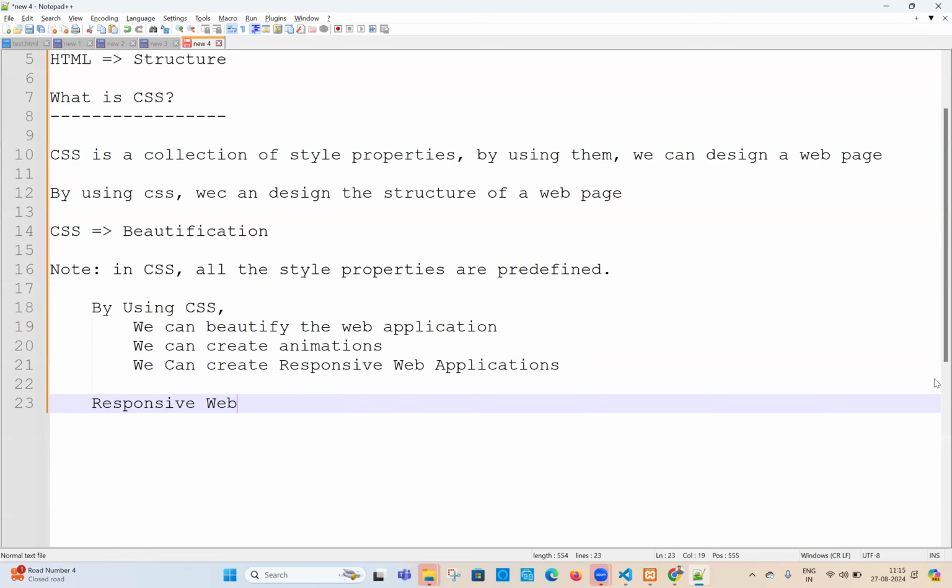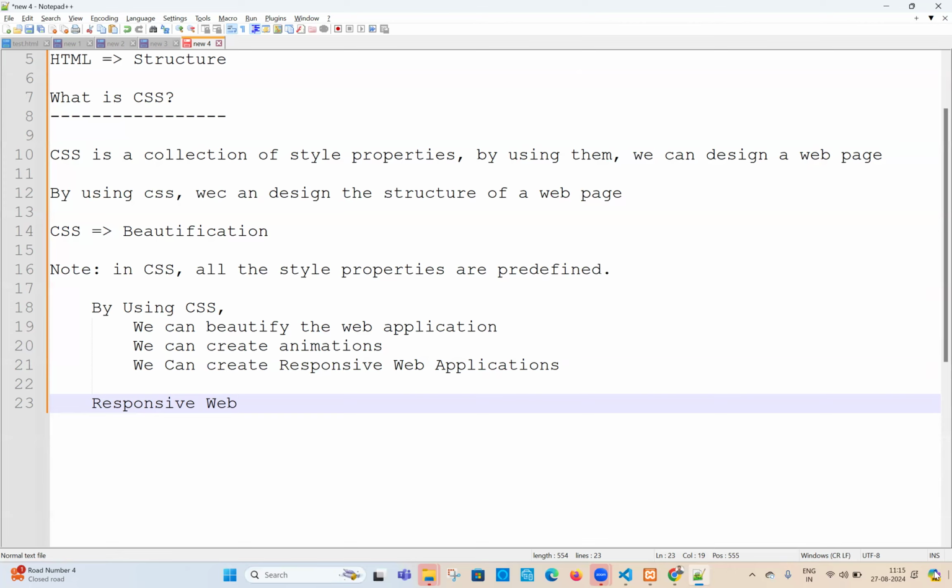See, what is our ultimate thing? You created a website and you're sharing it with others. The user may watch your website through mobile, tablet, small and bigger laptops and desktops, maybe even bigger screens. But remember, what is the meaning of responsive? I don't know which device you are using to watch my website. Whatever the device may be, the website I created should fit the screen automatically. Which screen you are using, I don't know, but my website should fit to the screen automatically. That is called a responsive web application.